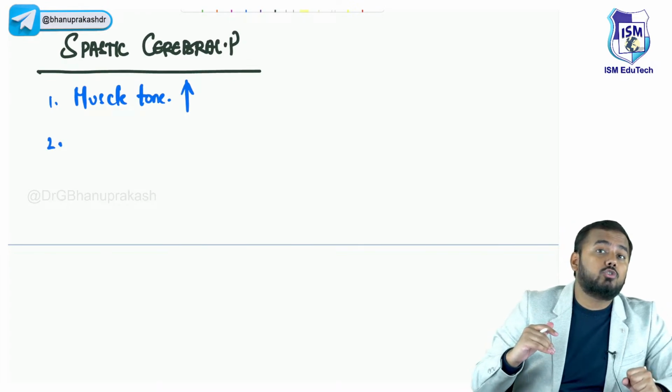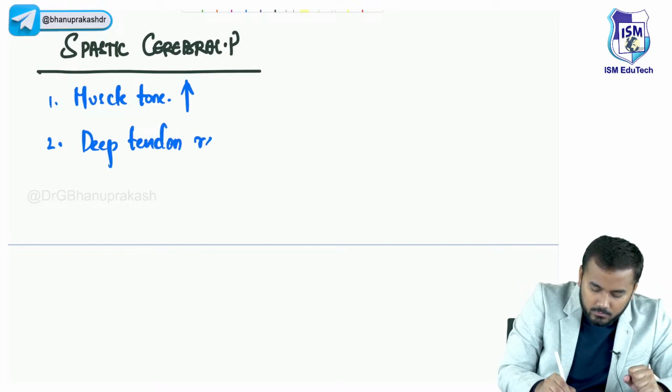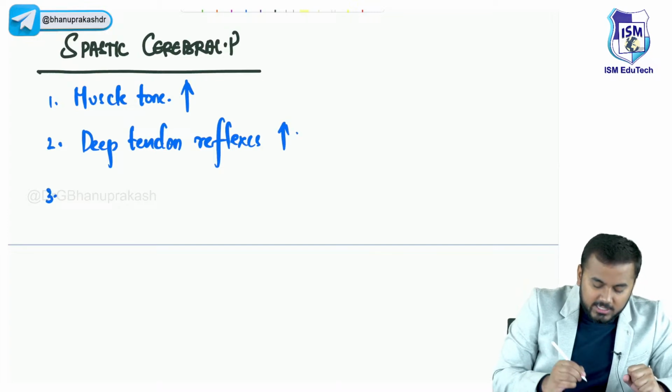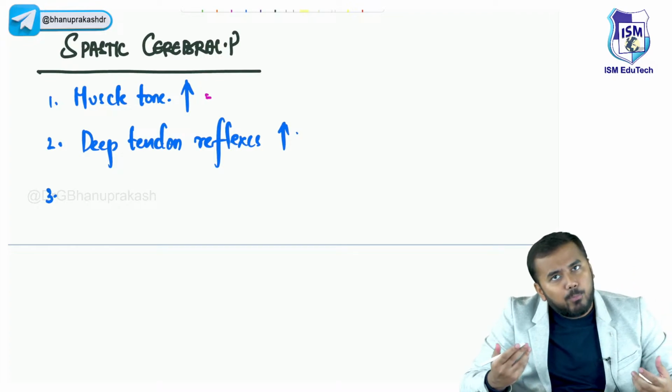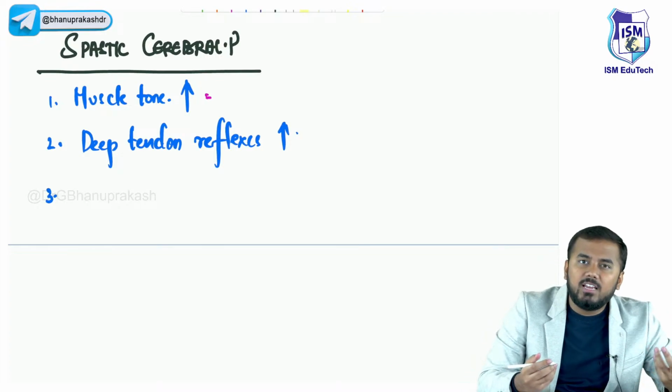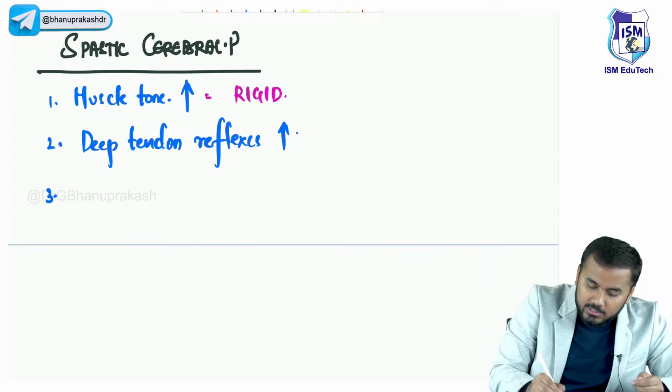The deep tendon reflexes also will be exaggerated. Now this patient, because of increased muscle tone, will have hypotonia or hypertonia? I mean, will he be rigid or flaccid? Obviously, he will be rigid. Rigid ko opposite है flaccid.